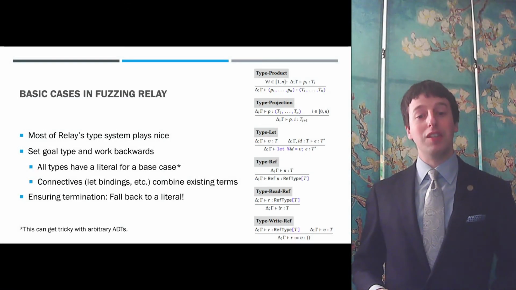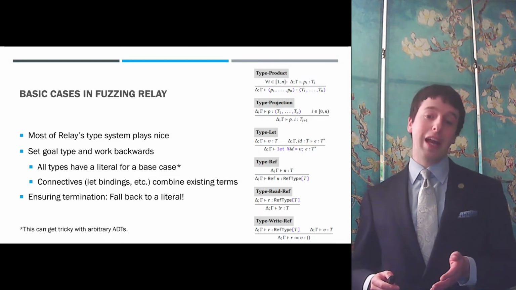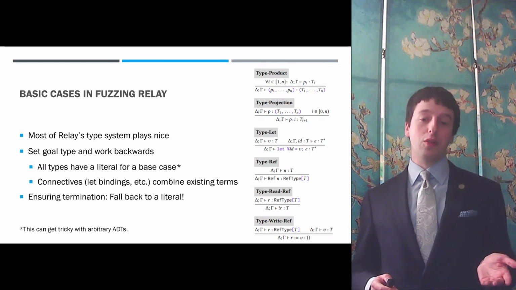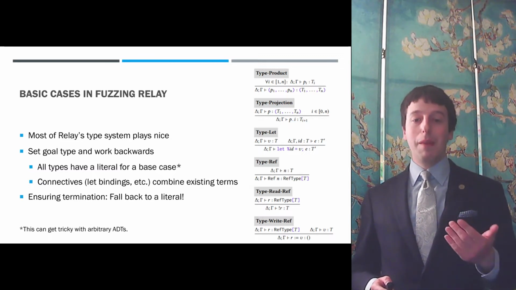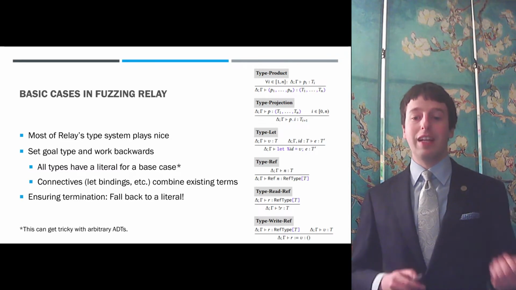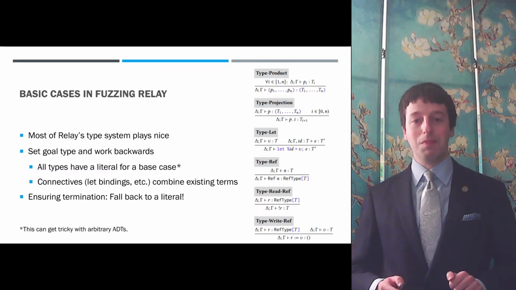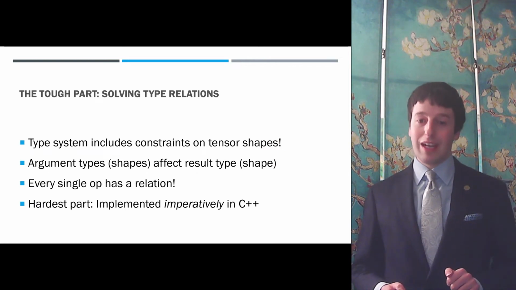Most of Relay's type system is similar to those of well-studied functional programming languages and thus behaves quite nicely. For constructs that don't involve tensor shapes, all we have to do to generate programs is to follow typing rules in reverse. We pick a type, then we pick a construct that can have that type, and we can proceed recursively for any sub-expressions whose types usually follow easily from that of the final expression. Unfortunately, not every case is that simple.